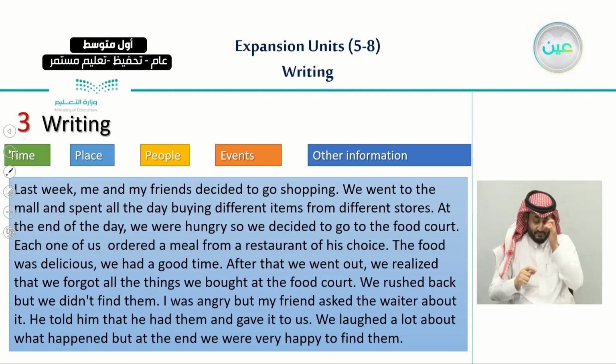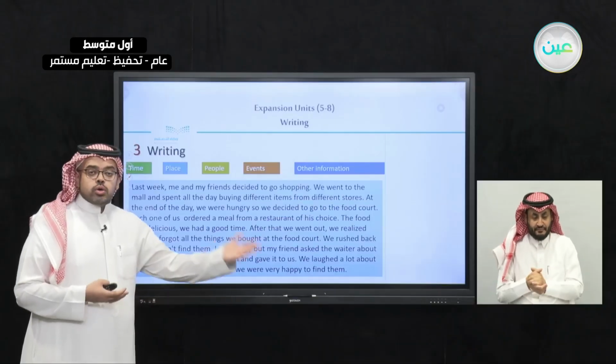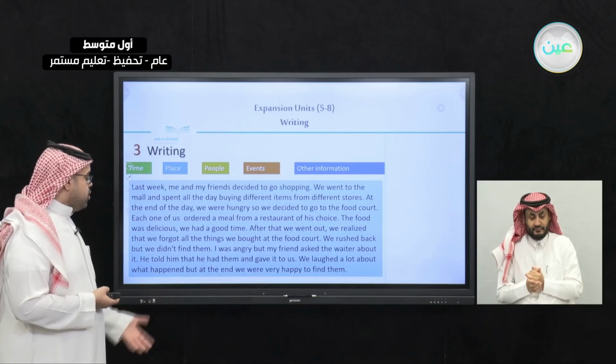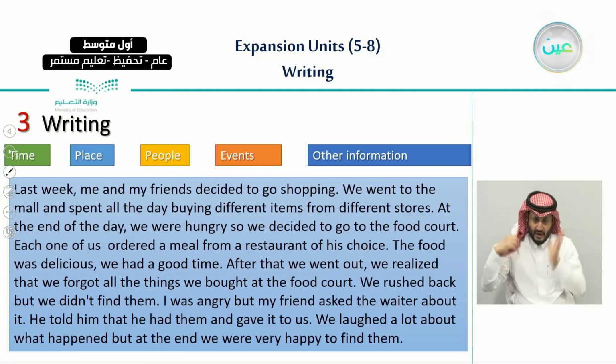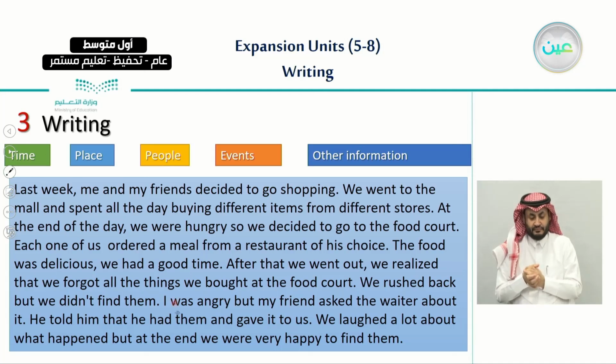We realized that we forgot all the things we bought at the food court. We rushed back. We hurried back. We were in a hurry when we went back inside the mall, and we didn't find our things, the items that we bought. So I was angry. My friend asked the waiter about it, and he said he had them, and he gave them back to us.